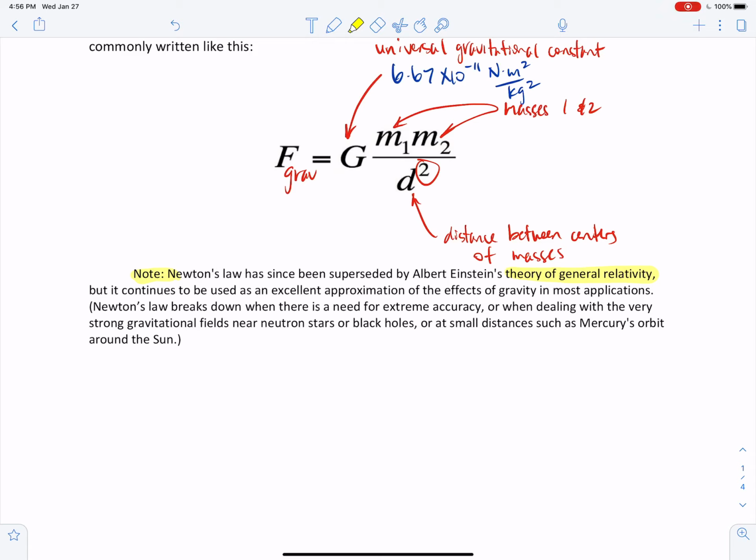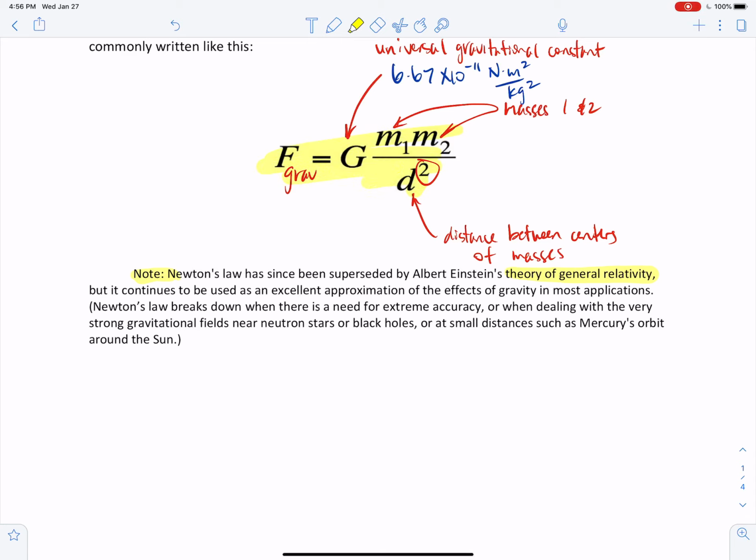For example, Newton's law breaks down when there is a need for extreme accuracy, or when you're dealing with the very strong gravitational fields near things that have very focused masses, like neutron stars or black holes, or at small distances such as Mercury's orbit around the sun, okay? So for the better, new and improved theory, that's Einstein's general relativity.